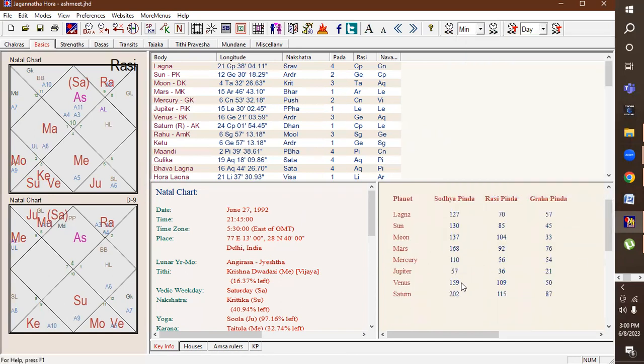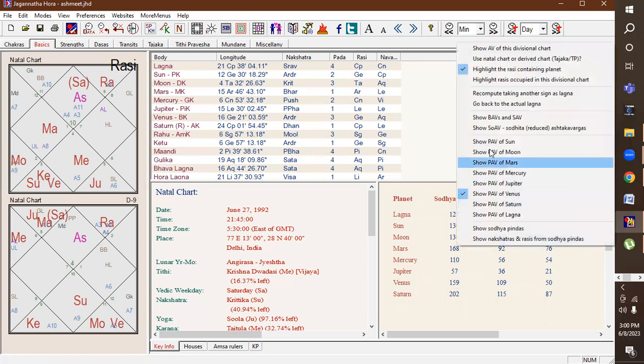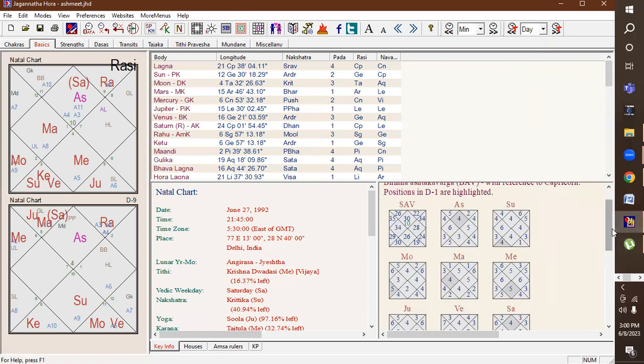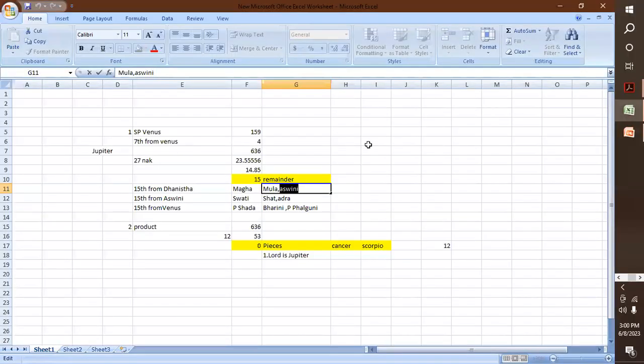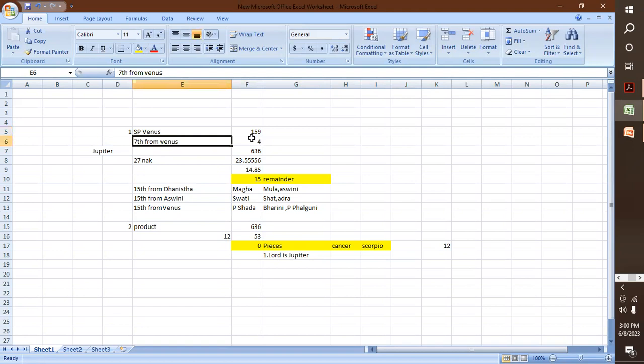So the Venus Shodha Pinda is 159 and the seventh house from Venus point is 4. If we multiply, the total product is 636, 159 into 4, 636.